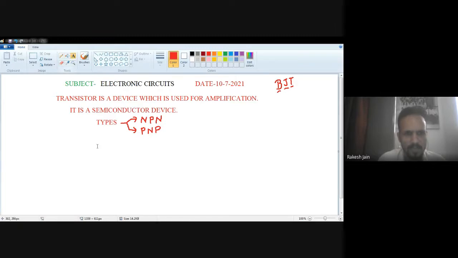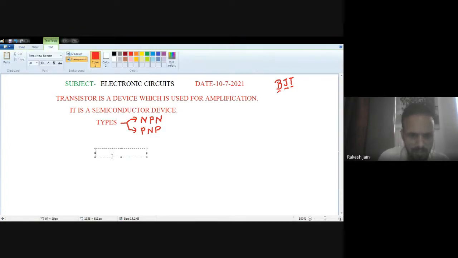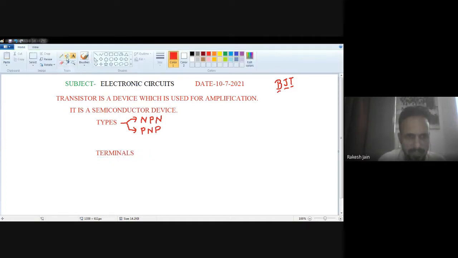Now, what are the basic symbols for those transistors? Before the symbols, let's understand the terminals of a transistor.